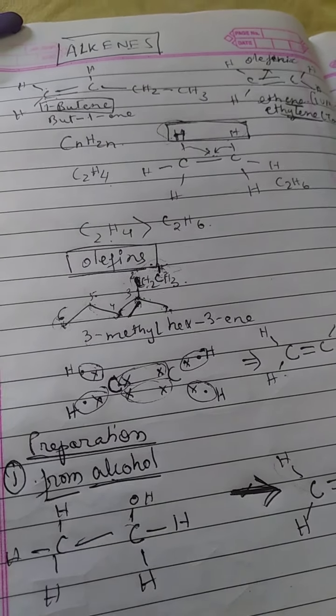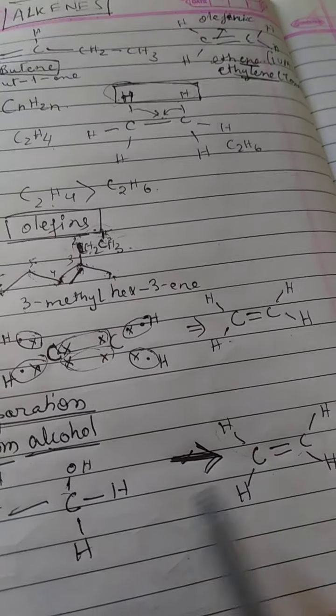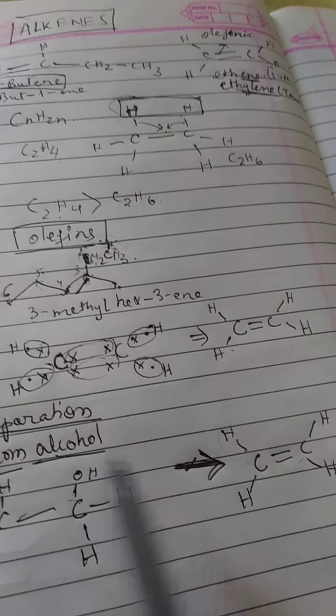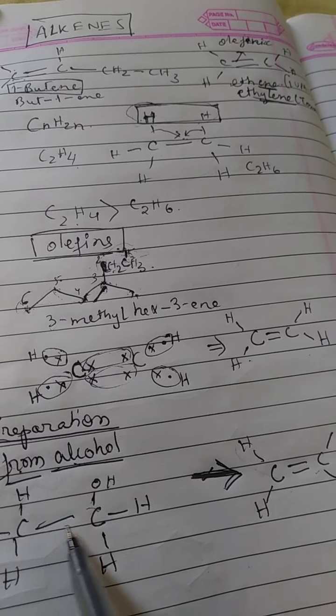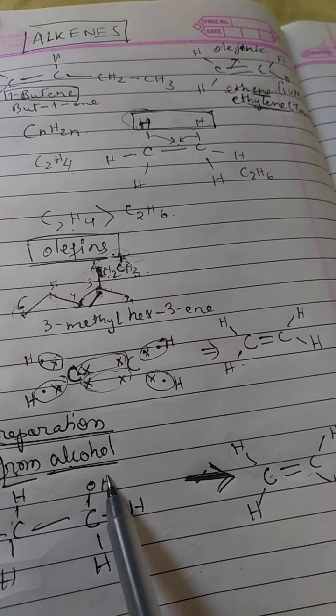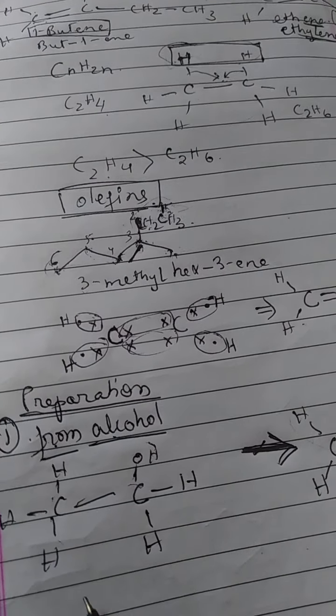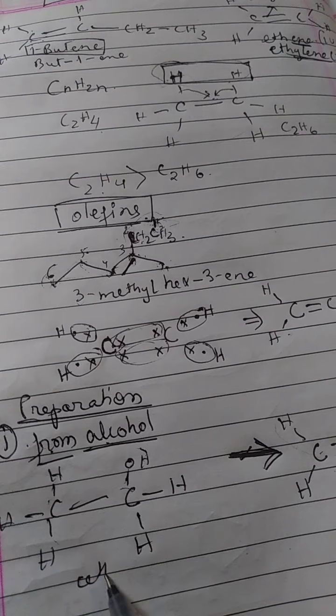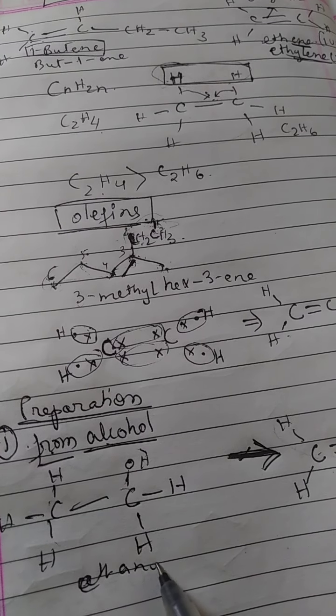If we take the corresponding alcohol of this ethene, so I'm talking about what we will get from alcohol, and alcohol doesn't have any double bond. Obviously across the double bond, one OH will be there and H will be there. So this is your alcohol, this is your ethyl alcohol, or this is your ethanol.